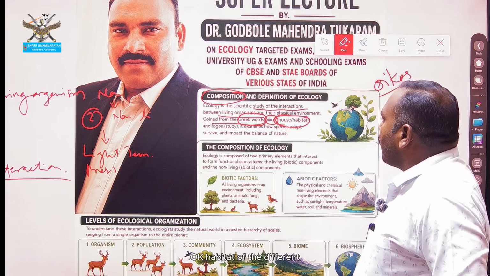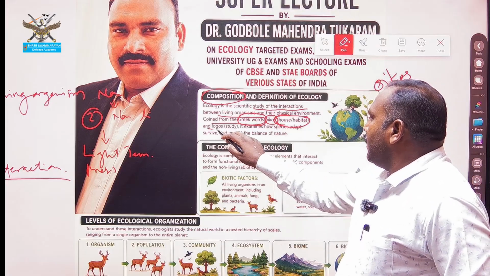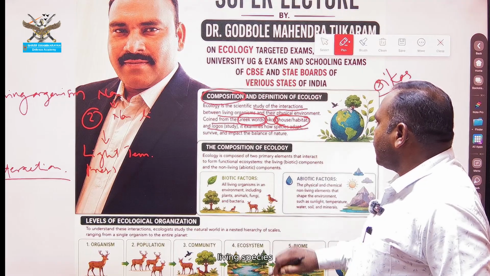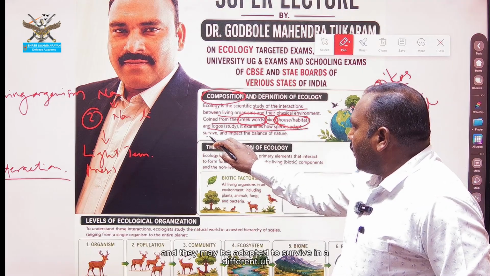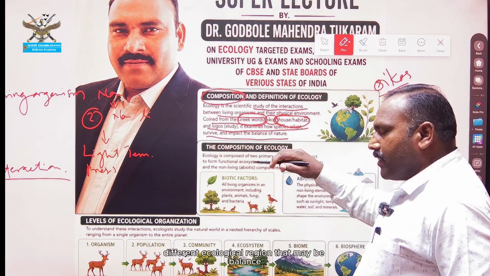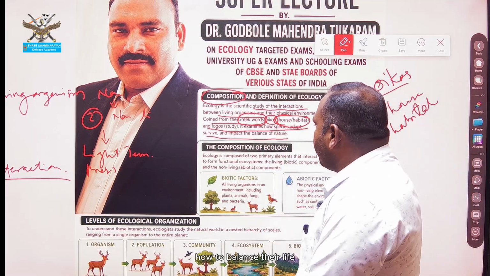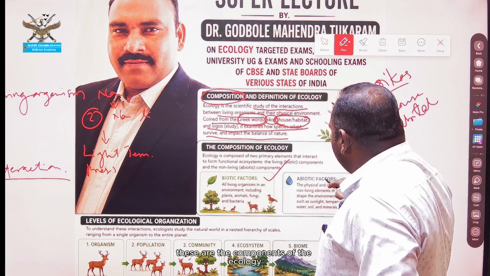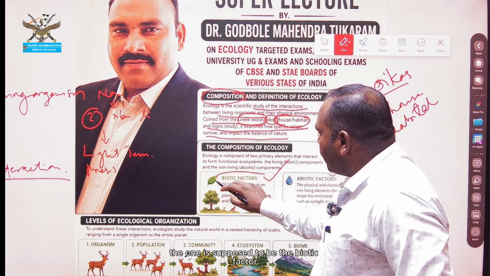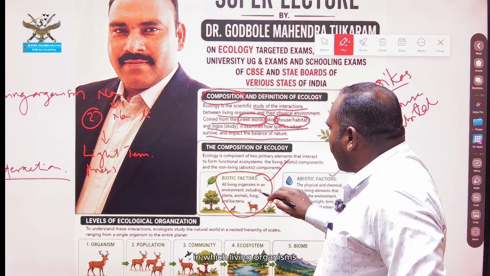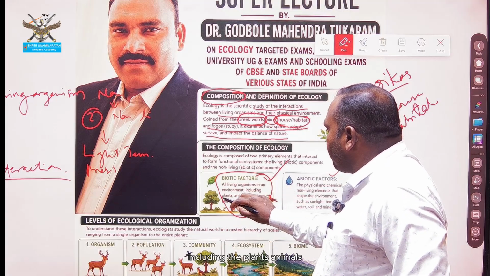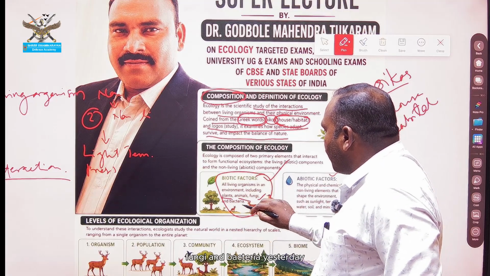Habitat of the different living species, and they may be adapted to survive in a different ecological region, to balance their life. These are the components of ecology. One is the biotic factor, which includes living organisms such as plants, animals, fungi and bacteria.